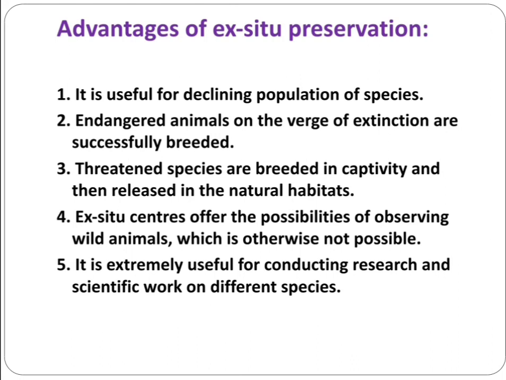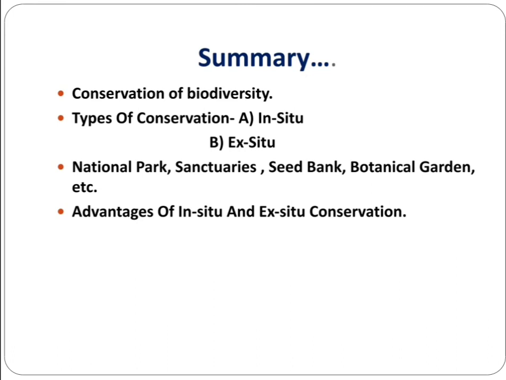Threatened species are bred in captivity and then released into their natural habitat. Ex situ centers offer the possibility of observing wild animals, which is otherwise not possible. It is extremely useful for conducting research and scientific work on different species.